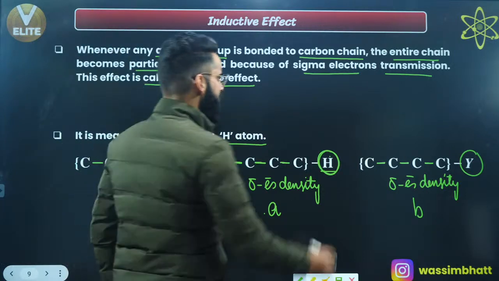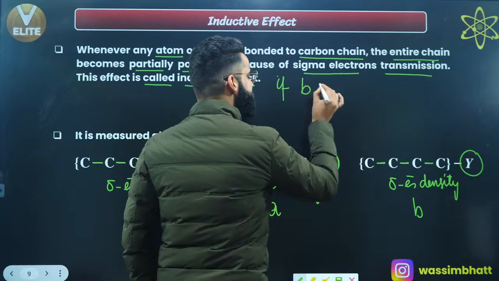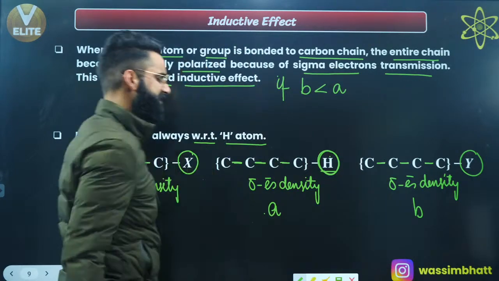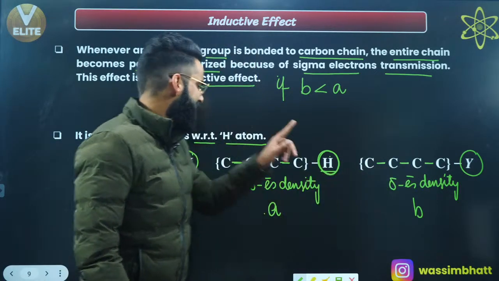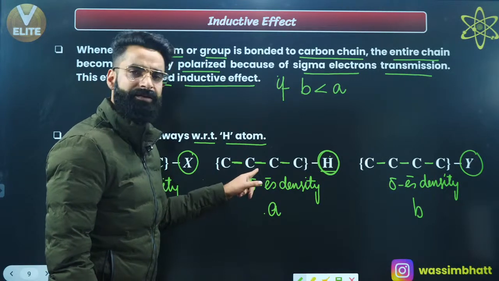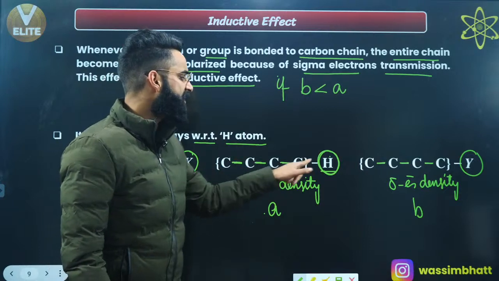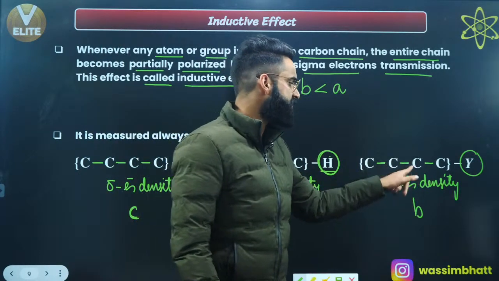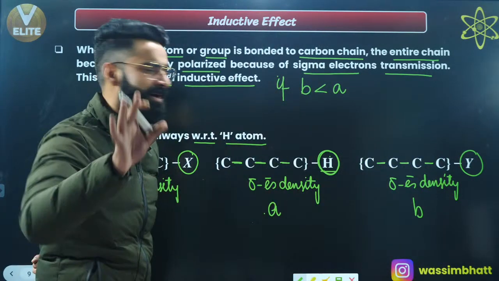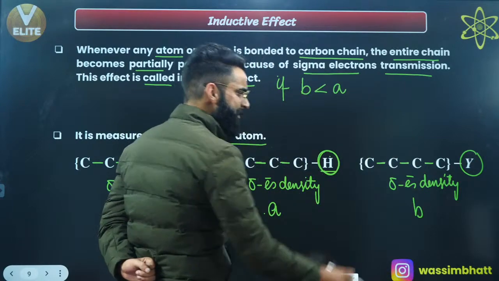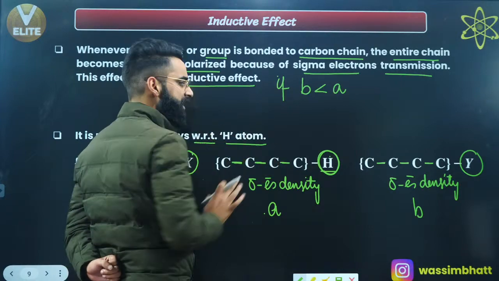Now guys, understand. If I say B is less than A, what does that mean? That means the sigma electron density in this carbon chain is less than that in this carbon chain. A is the sigma electron density when the terminal atom is attached with hydrogen. B is the sigma electron density when this hydrogen is replaced by some atom or group of atoms Y. I'm assuming B is less than A, so the sigma electron density in this chain is less than that in this chain.